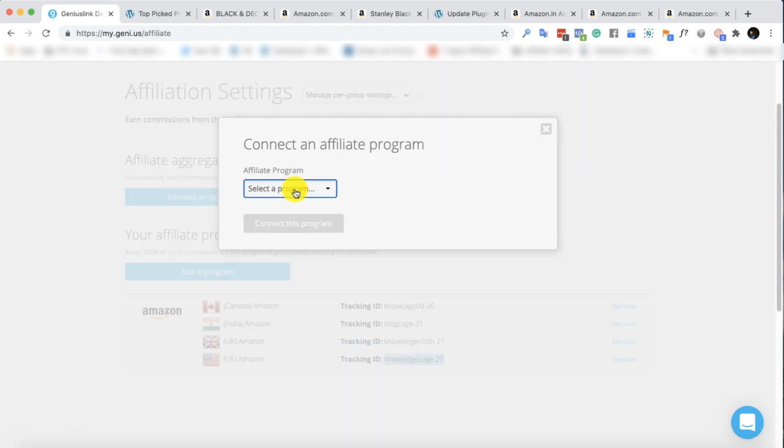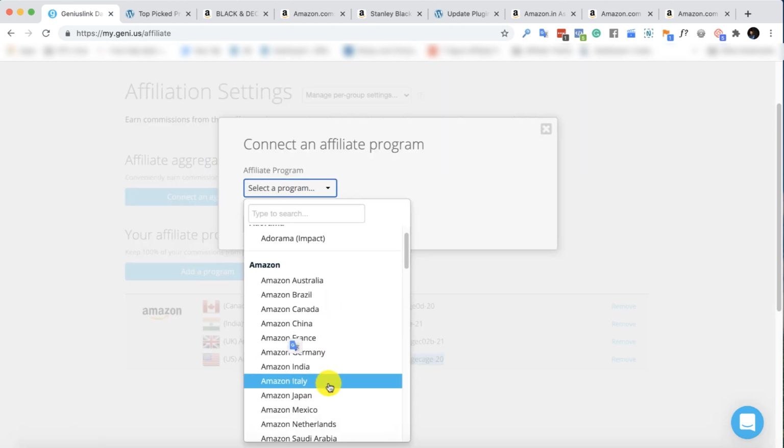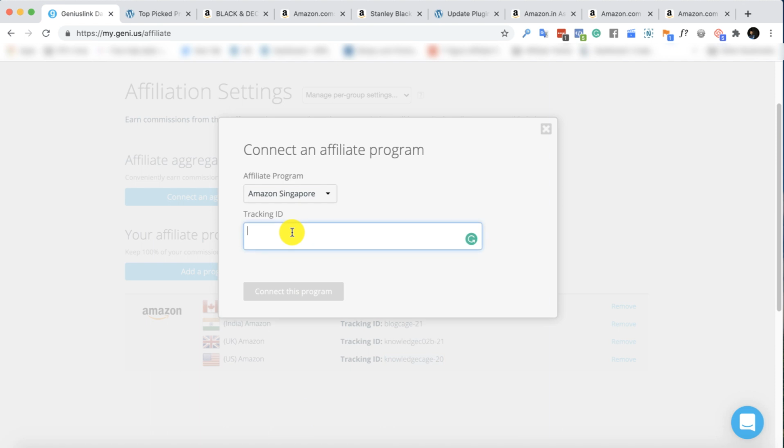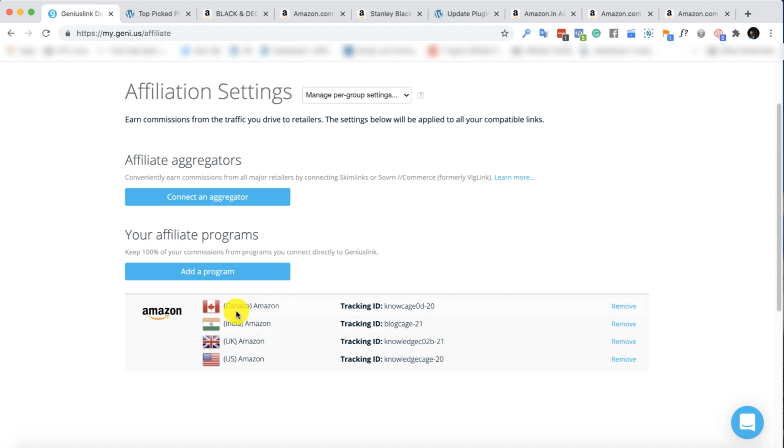Just click on add a program, select the country. Let's say you want to connect the Singapore ID, and here just paste your ID and it will automatically pick that ID, right? This is the first step. You need to add all of the stores in your account.